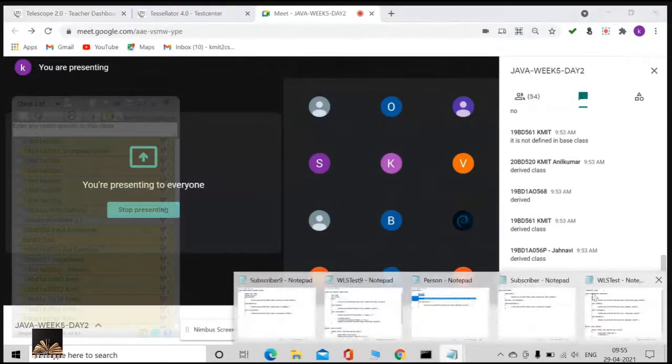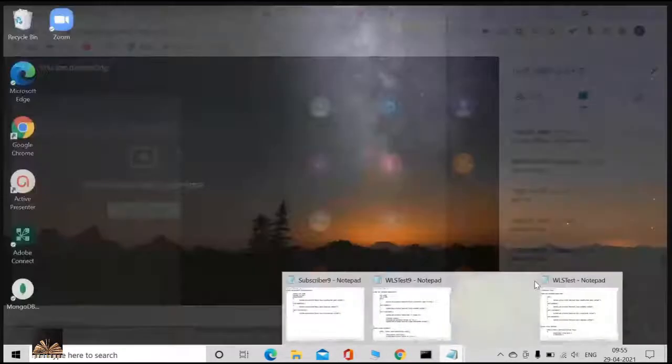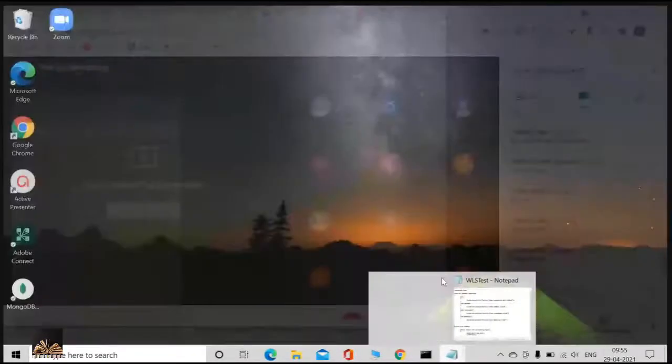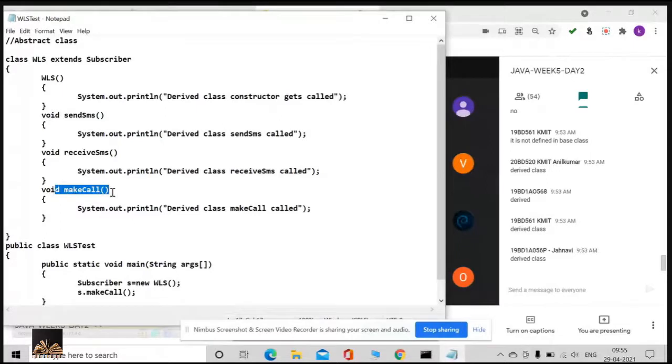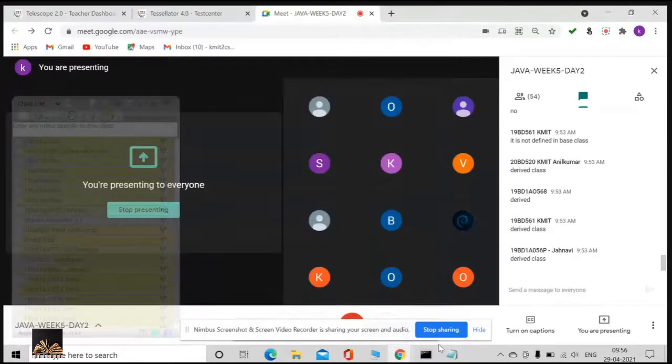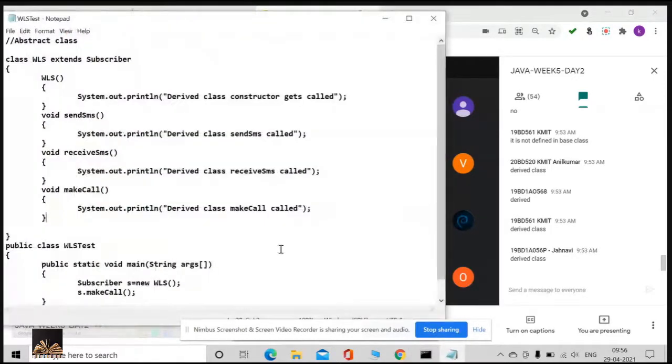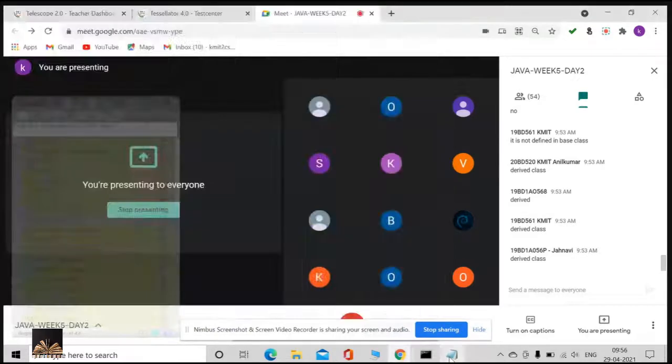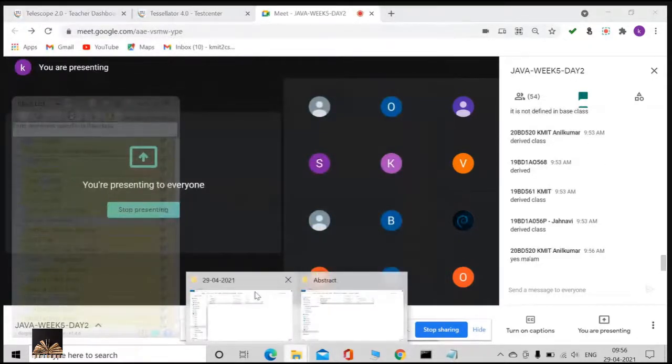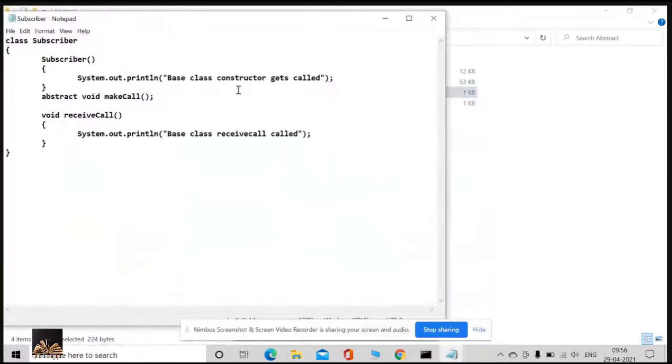Did you observe the program? Yes. Make call method. What happened to the make call method? I just provided the implementation for the make call, which is abstract in its parent class. Yes or no? Guys, did you understand what I'm saying? I'll open this again. Okay. Now I'll show you the execution.